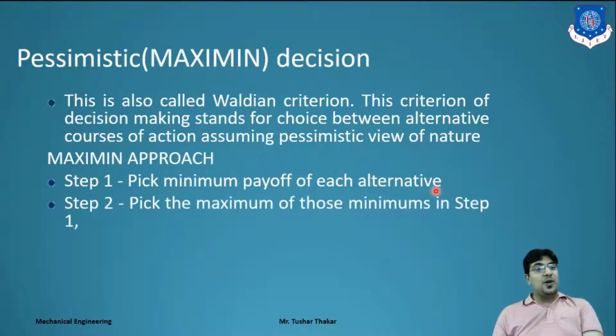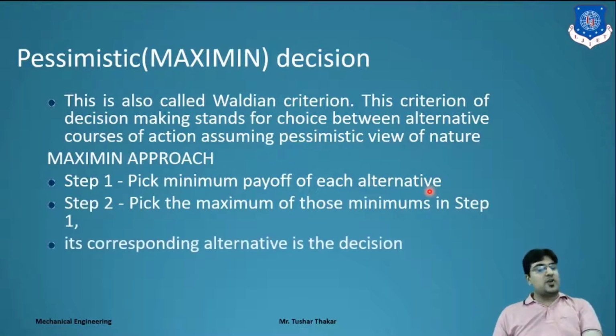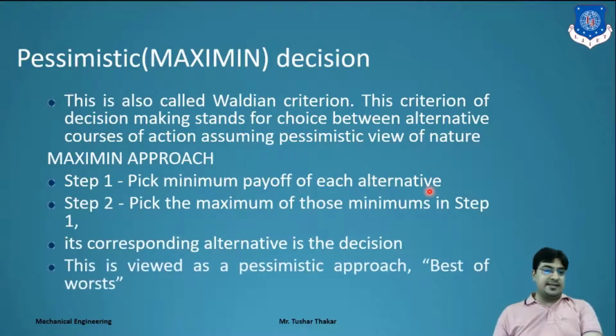In step 2, we find the maximum of those minimum payoffs. Its corresponding alternative is the decision. This is viewed as a pessimistic approach, best of the worst, means the worst is the best.